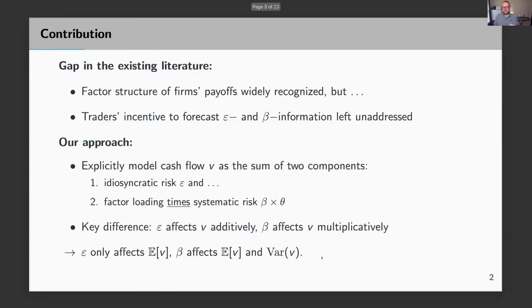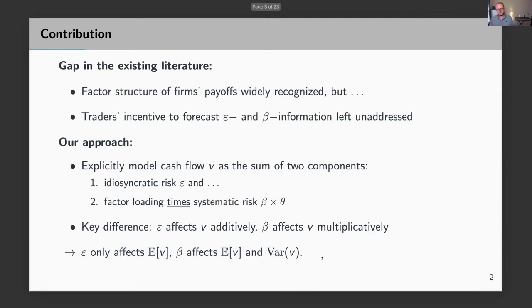And so that's the gap that we're trying to fill with this paper, because on the one hand, as I mentioned on the previous slide, the fact that the factor structure explains firms' cash flows quite well is widely recognized, but at the same time, we don't really have theoretical models that allow us to analyze how traders should learn about both idiosyncratic information and betas. And that's what we want to do in our paper.